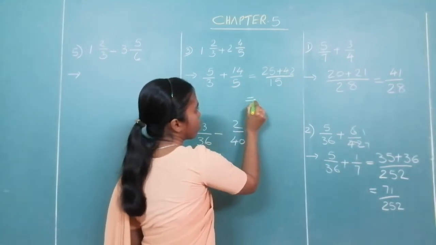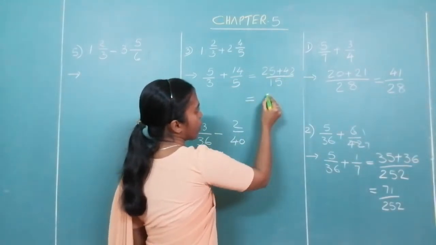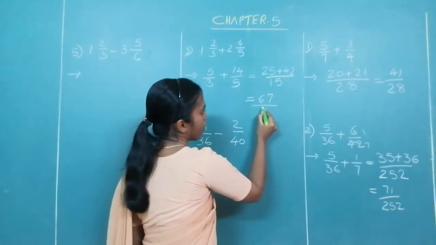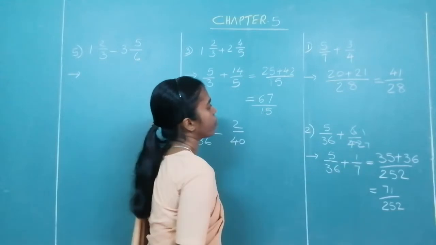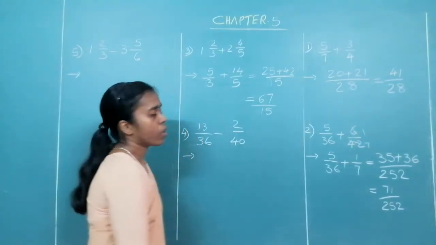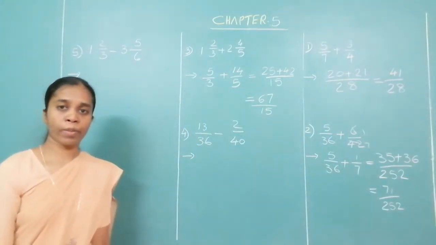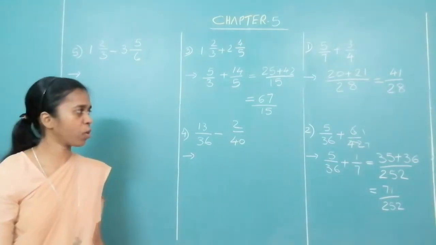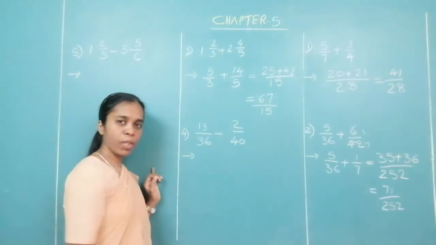Okay. So what is the answer over here? 25 plus 42 is 67 upon 15. Check if anything is common. If anything is common, you have to reduce it to the lowest form. Okay. Now look at the next one.